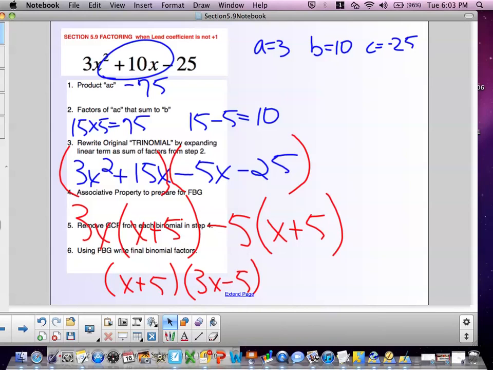As always, multiply your final answer back to make sure that you do have the original polynomial. And you can see x times 3x gives me the 3x squared term. X times negative 5 and 5 times 3x, positive 15 minus 5x gives me the 10x in the middle, and positive 5 times negative 5 gives me the negative 25 constant.